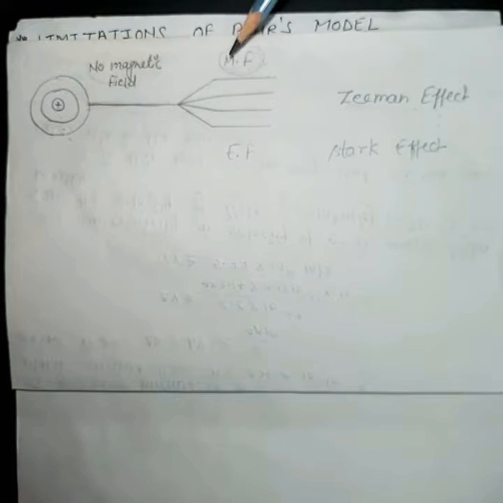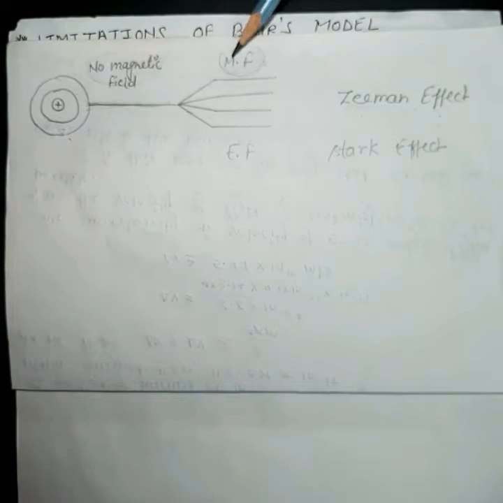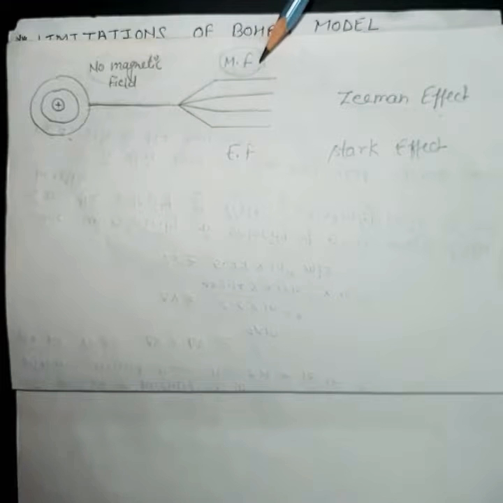And when we apply magnetic field, then this radiation splits into some other lines. So this splitting of radiation in the presence of a magnetic field is known as Zeeman effect. So what is Zeeman effect? Zeeman effect is splitting of radiation in magnetic field.